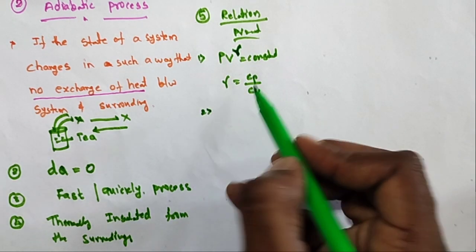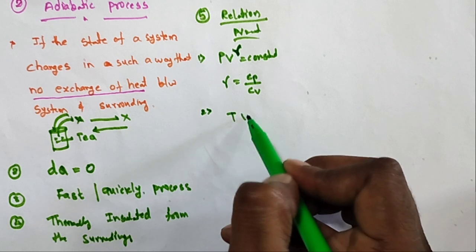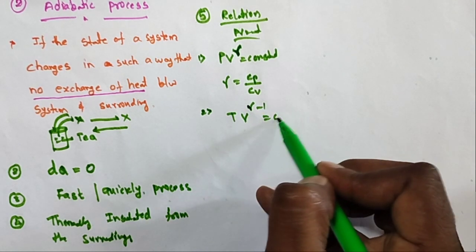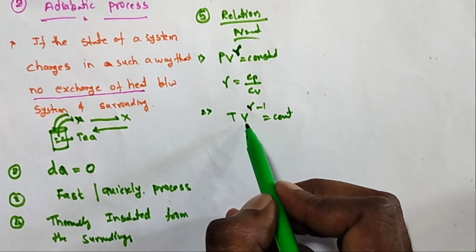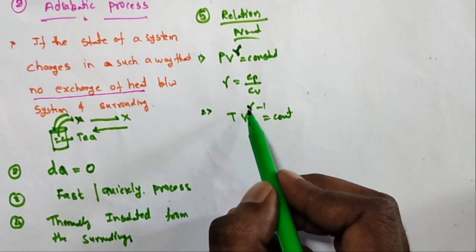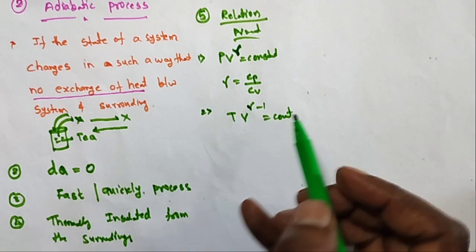In the second equation, T V to the power gamma minus 1 is equal to constant. This is a relation between temperature and volume. In the third one, the PT relation: P to the power 1 minus gamma, T to the power gamma is equal to constant. So it obeys three relations. One is the PV relation, PV to the power gamma is equal to constant. Second, the TV relation, T V to the power gamma minus 1 is equal to constant.